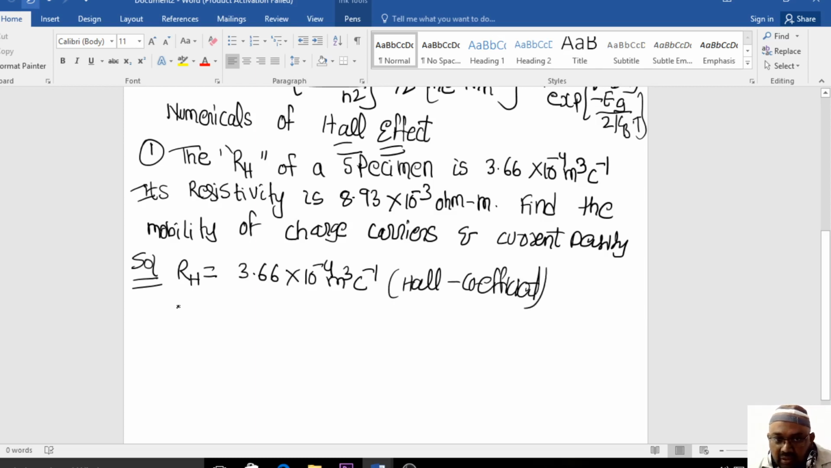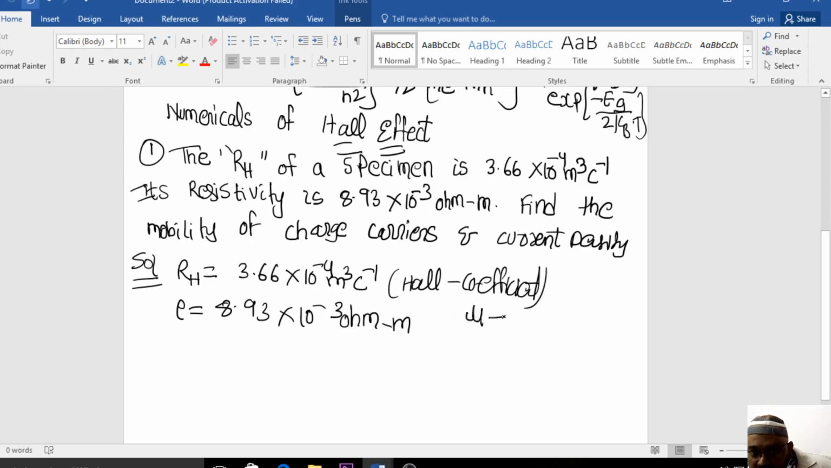And the resistivity value is given by 8.93 into 10 to the power of minus 3 ohm meter. Just please remember this. Whenever you deal with the given data, you have to write the units, right? So now he is asking you, what is the first question? Find the mobility. So mu is what?